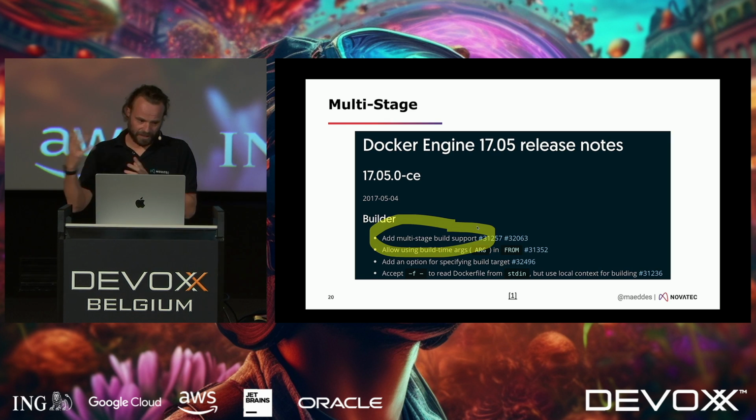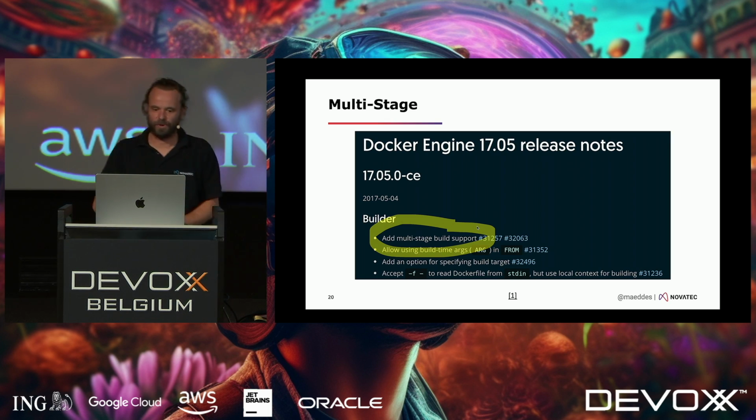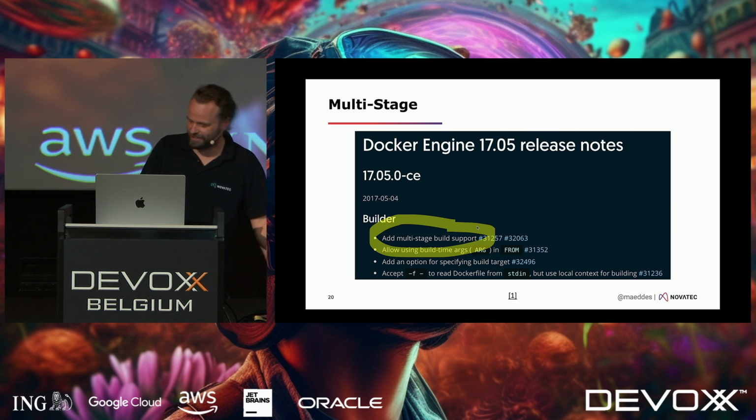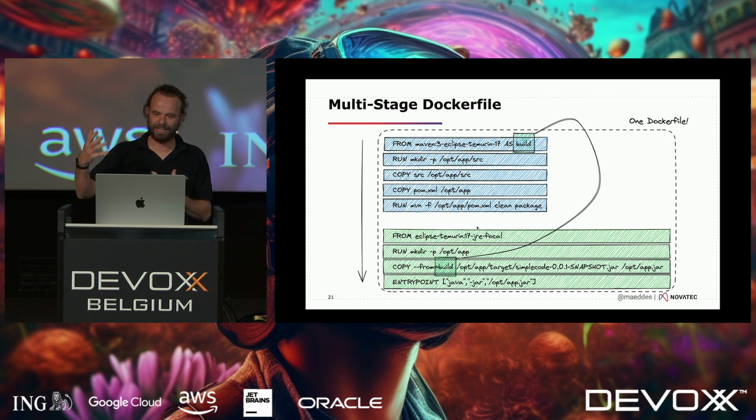Now, the evolution of that didn't stop at that point. In 2017, Docker released that thing called multistage Dockerfiles, which is basically the same concept. You still have this process of the file from top to bottom, but you build different containers.